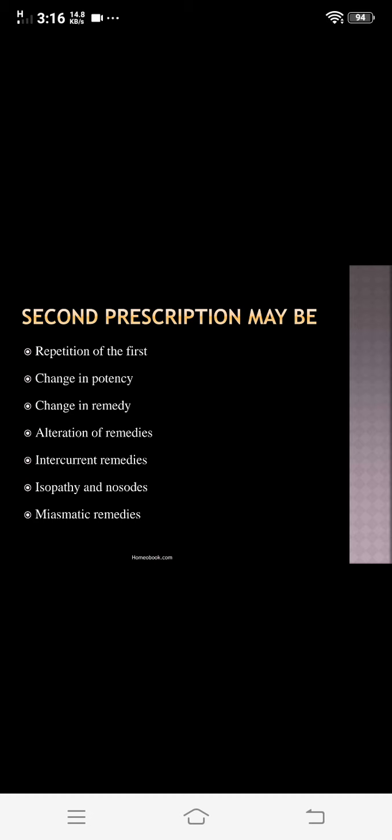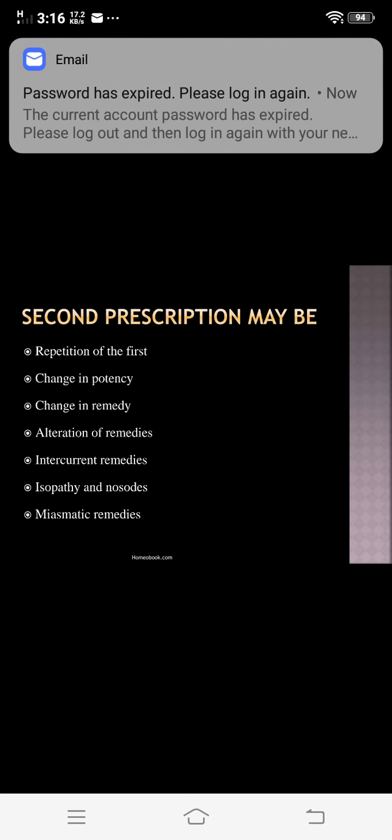In addition to this, there may be an antidote of a remedy, or there may be a cognate remedy, or there may be a complementary remedy. So these are the different types of second prescription. So we will first see the different types of second prescription in this PPT.